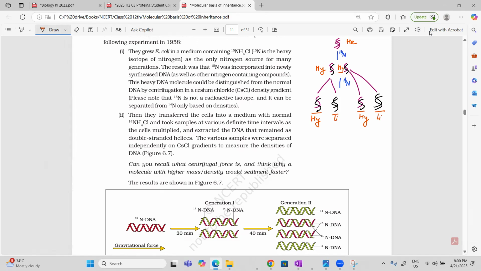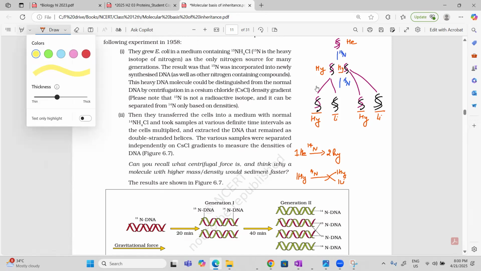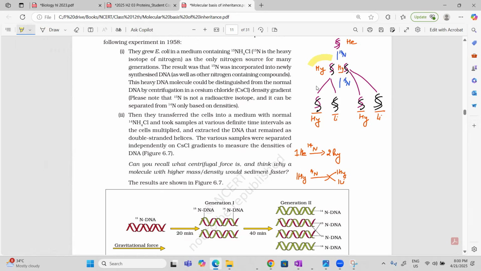So simple is, if you put heavy in N14, what will you get? You will get two hybrid. One heavy will give you two hybrid. Clear? And when you put one hybrid again in N14, what will it give? It will give one hybrid and one light. Am I right up till here? If you look confused, then please see once again. This was one hybrid, and one hybrid is giving you one hybrid and one light.